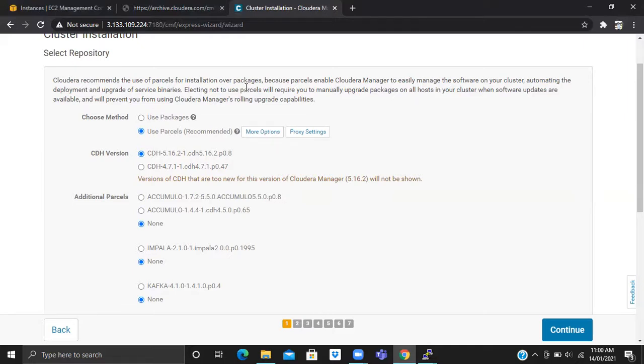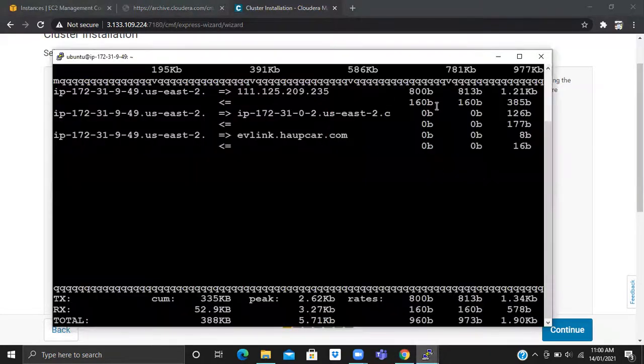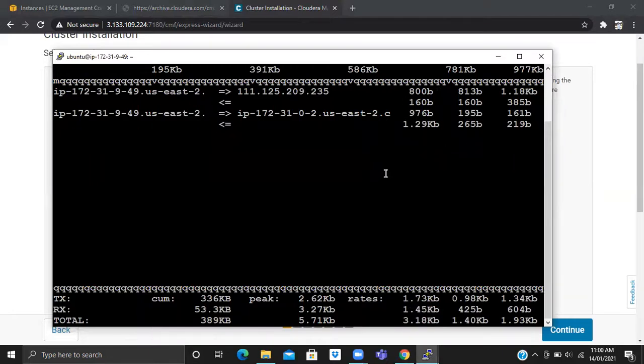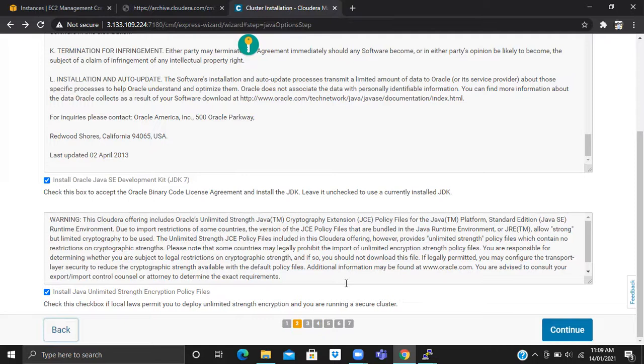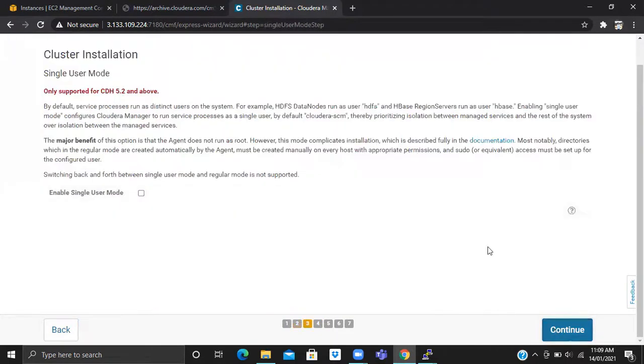Okay, that iftop was extra. It wasn't needed. It was just a command to see the traffic, how much network usage is being done. Okay. Continue.